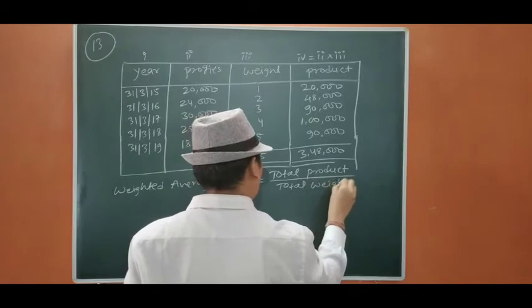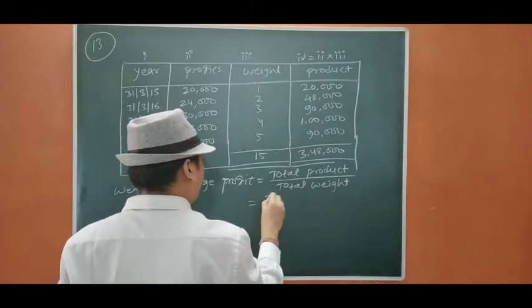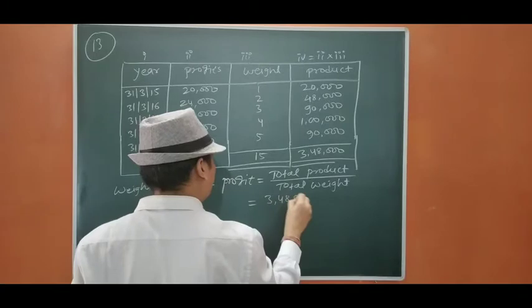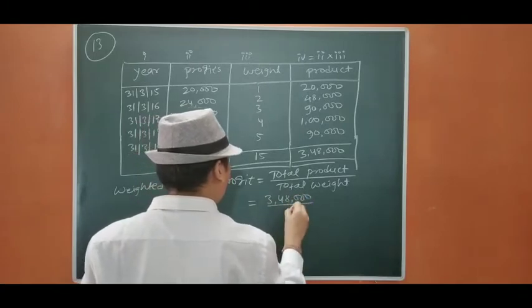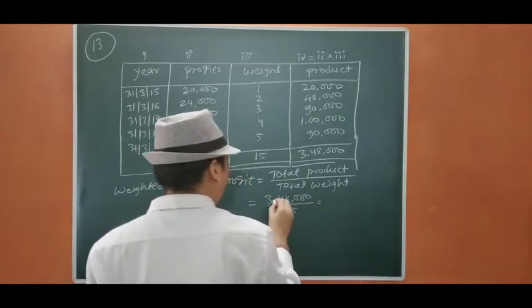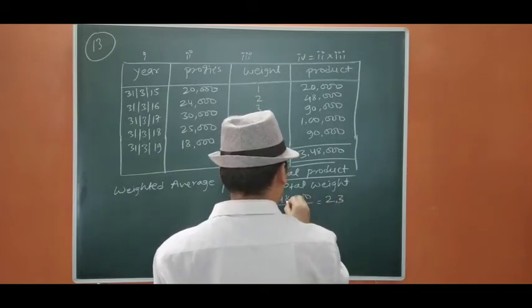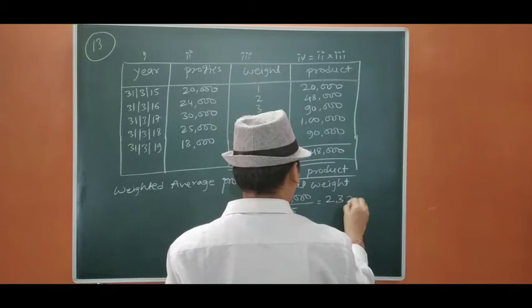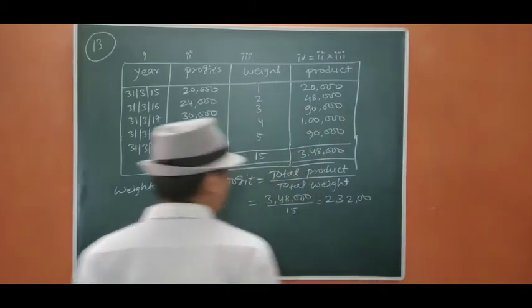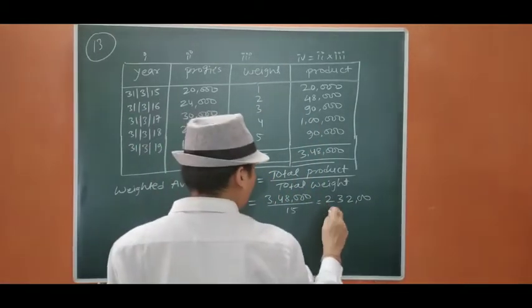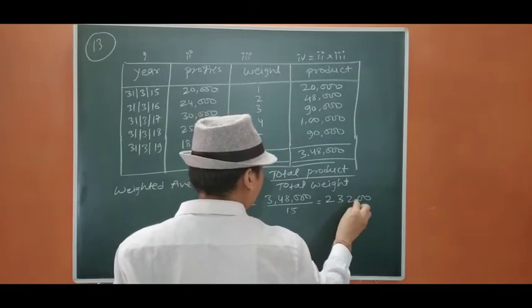Okay. So let us calculate 3,48,000 upon 15. 15 to the 30, 4 carry, 15 to the 45, 3 carry, 15 to the 30. It will be 23,200.